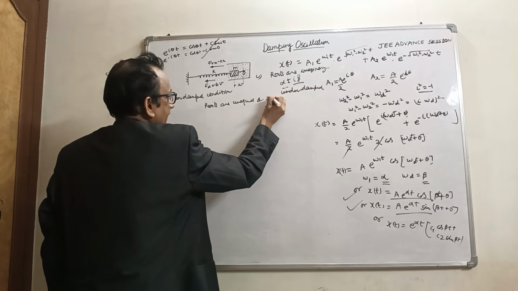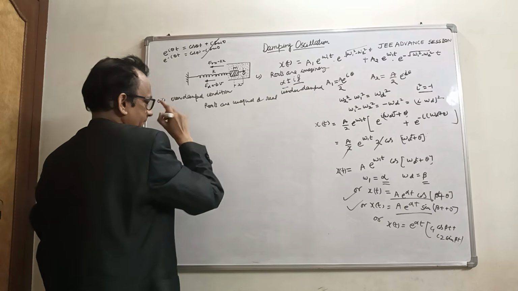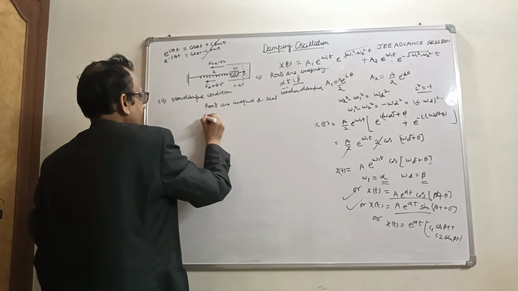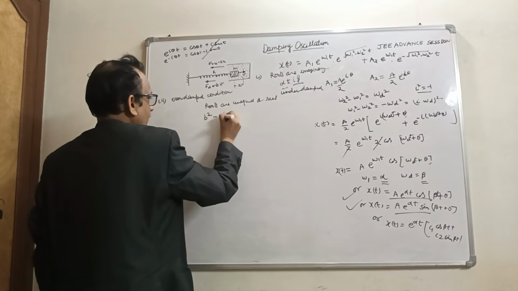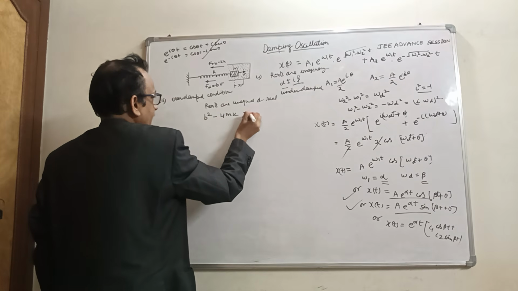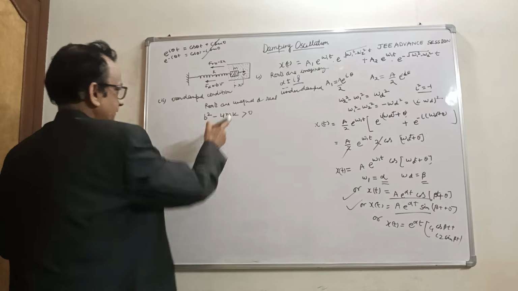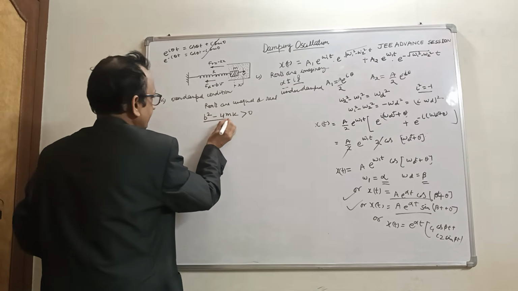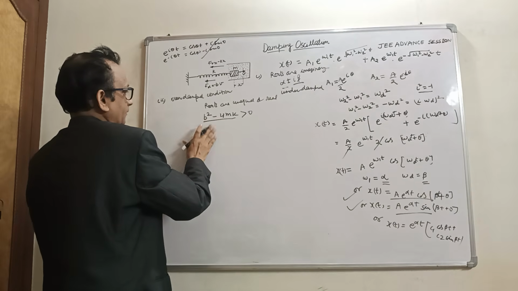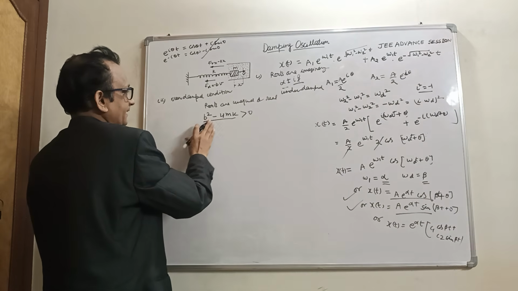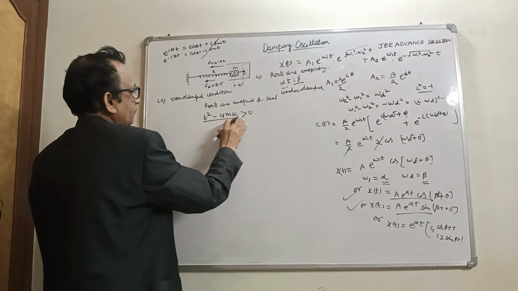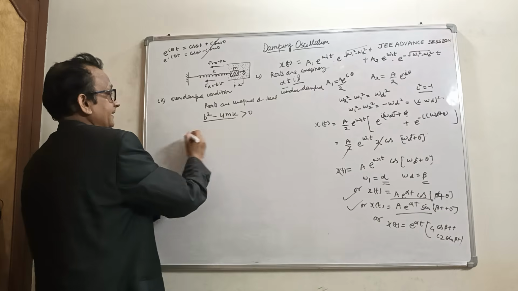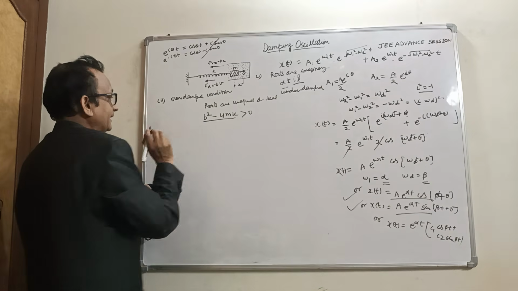So b square minus 4mk is greater than 0. This is the discriminant of the quadratic, b square minus 4mk. If this discriminant is greater than 0, the roots are unequal and real.